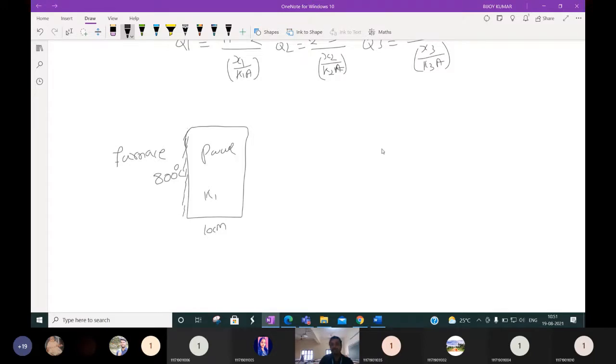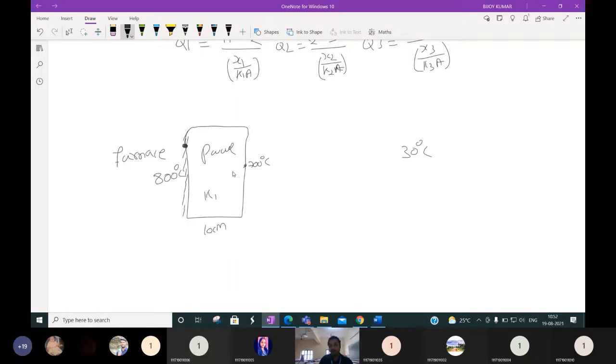Suppose the outside temperature is 30 degrees centigrade. With this 10 centimeter wall, you will find that after some time the outside temperature will be 700 degrees centigrade. Do you think this single plane wall is effective?